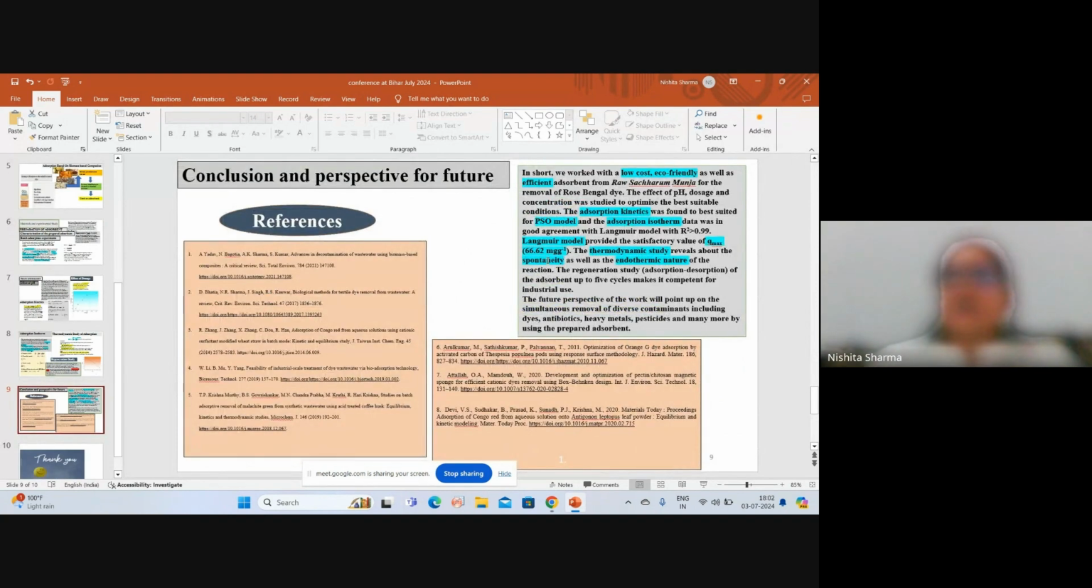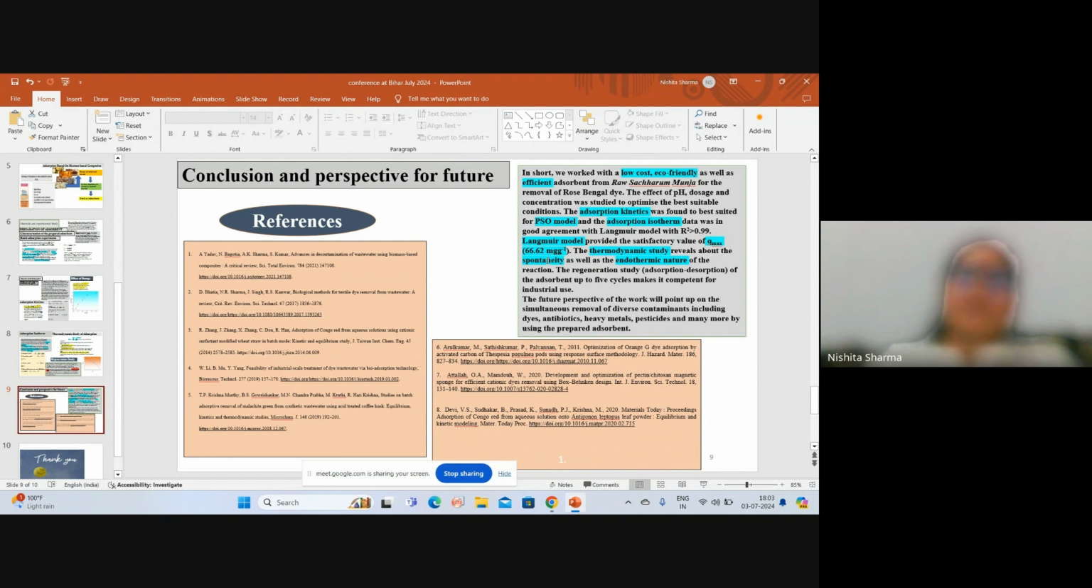Conclusion and future perspective. In short, I worked with a low-cost, eco-friendly, as well as efficient adsorbent from Rosa sinensis for the removal of Rose Bengal dye. Effect of pH, effect of concentration, and effect of dose were all evaluated. Adsorption kinetics was evaluated, and the best fitted model was the pseudo second order model, and the best isotherm model was the Langmuir model, which suggests monolayer adsorption. Further, the thermodynamic study revealed the spontaneity as well as the endothermic nature of the reaction. The regeneration study of the adsorbent up to 5 cycles makes it competent for industrial use.